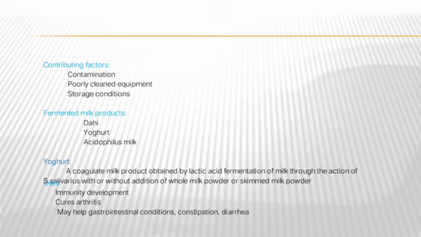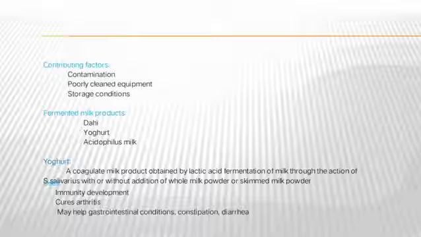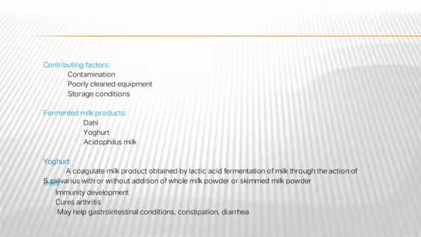The next one is fermented milk products: dahi, yogurt, acidophilus milk. These are the examples for the fermented milk products. The first one is yogurt. Yogurt is a coagulated milk product obtained by lactic acid fermentation of milk through the action of Streptococcus thermophilus, without addition of whole milk powder or skimmed milk powder. Uses: it enhances the immunity development, and also it cures arthritis and helps to solve gastrointestinal conditions, constipation and diarrhea.